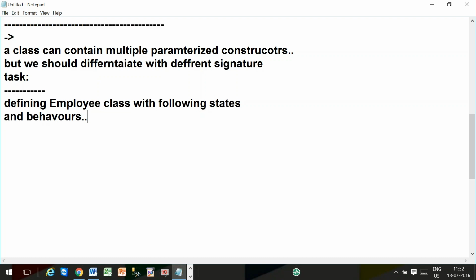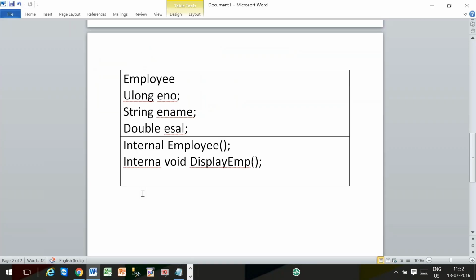Behaviors means we are going to define an employee class with the following states and behaviors. Now in this example we are going to use a parameterized constructor. Class name same, states are same, constructor. How many instance variables do you have? Three. What is the purpose of an instance constructor generally? To initialize instance variables.